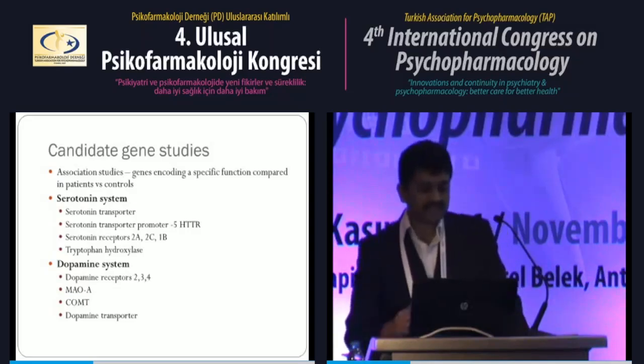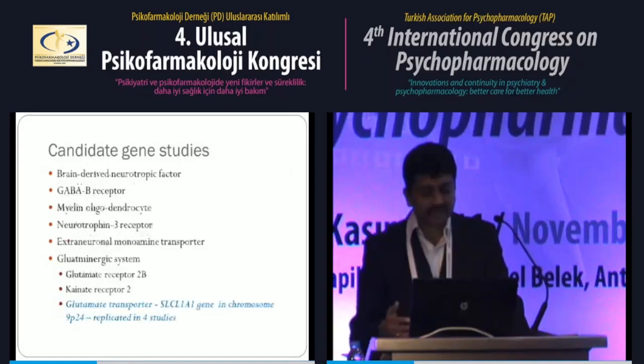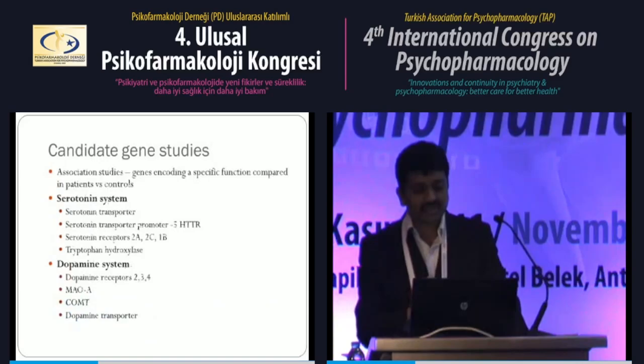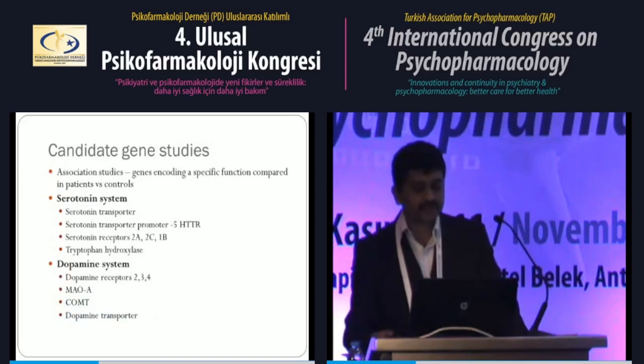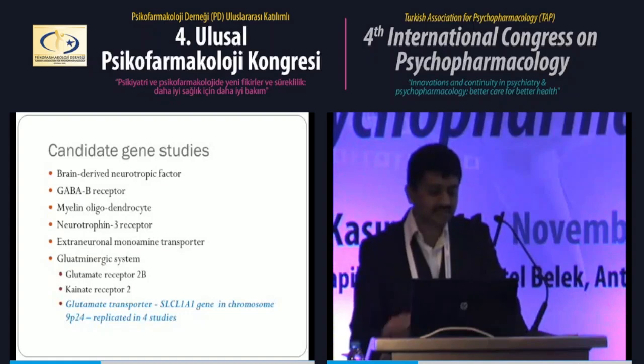This is followed by candidate gene studies, where association gene studies are done. Genes encoding a specific function are compared between patients and controls. People have tried to study genes related to the commonly hypothesized neurotransmitters like the serotonin system, dopamine system, and other systems. Here also there have been results, but replication is not adequate. Except, similar to the linkage studies, the glutamate transporter SLC1A1 gene in chromosome 9p24 has been replicated in 4 studies.